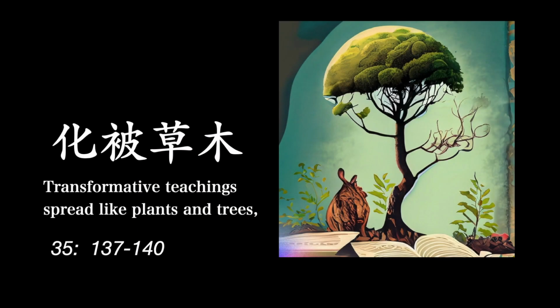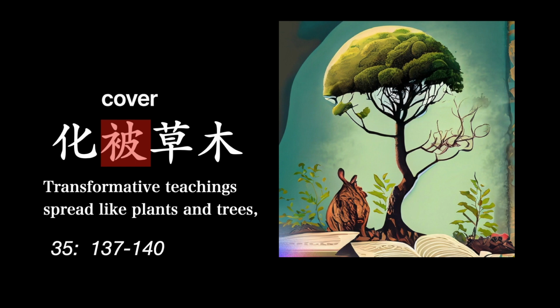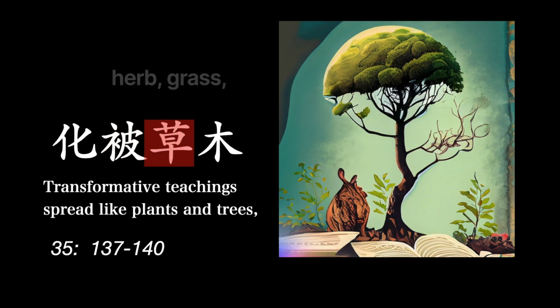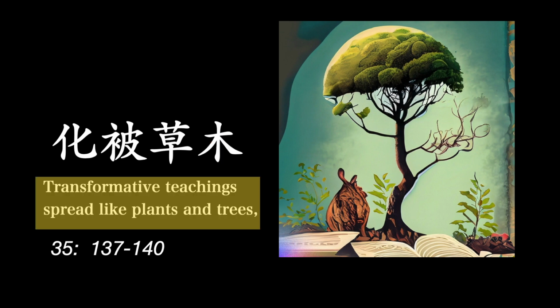Let's look at line 35, character by character. The first character here means change or transform. The next means cover. The third could mean herb or grass or plant. The last one here means tree. And obviously it looks like a tree. The translation reads, transformative teachings spread like grass and trees.